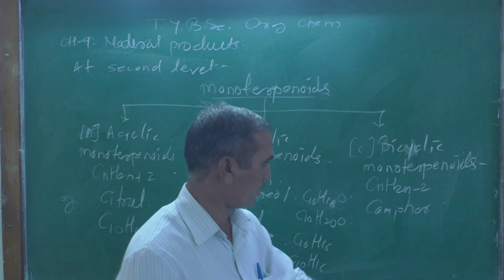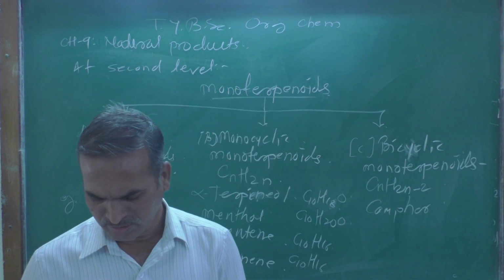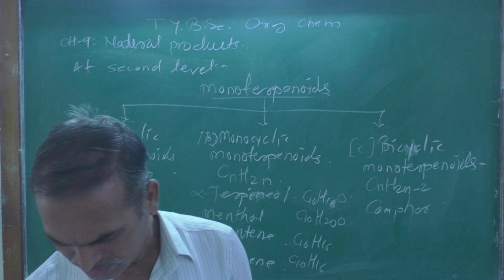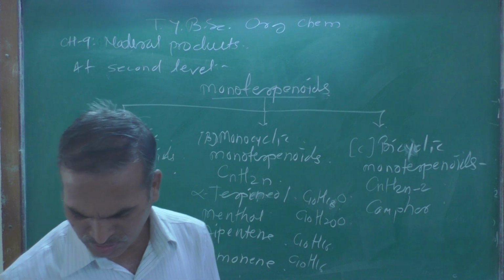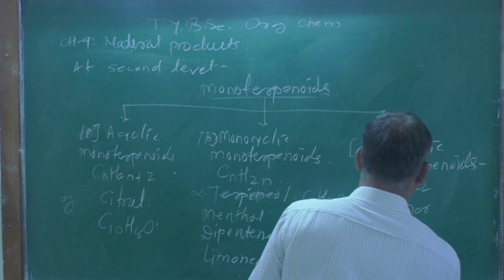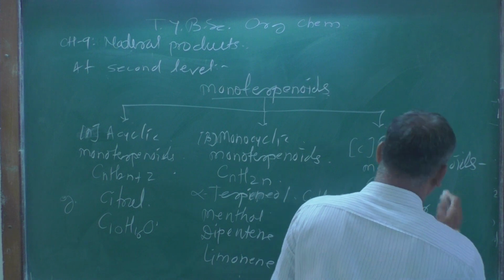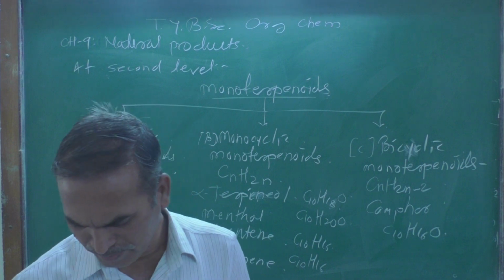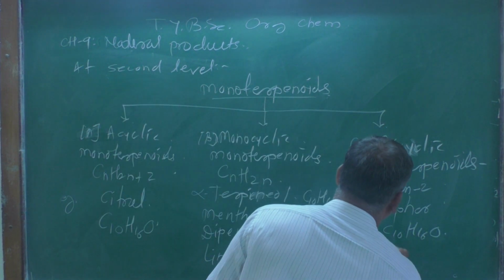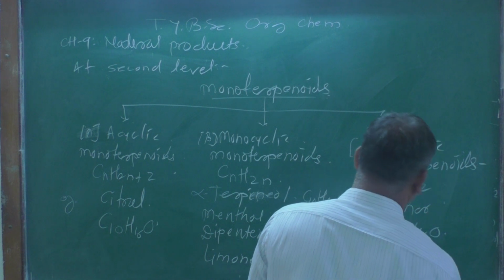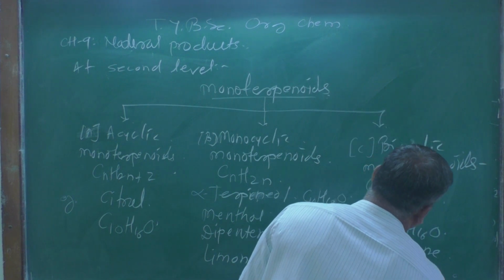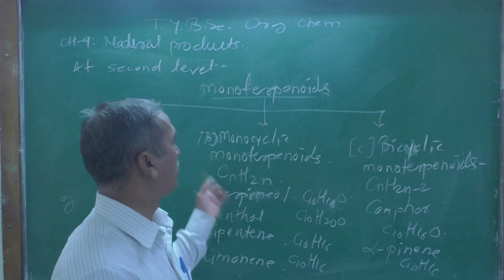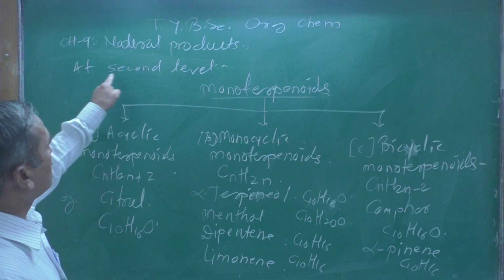That compound has the molecular formula C10H16O. And then alpha pinene, which again has the molecular formula C10H16. So these are the classification based on the second level.